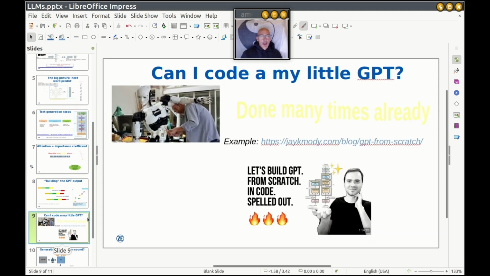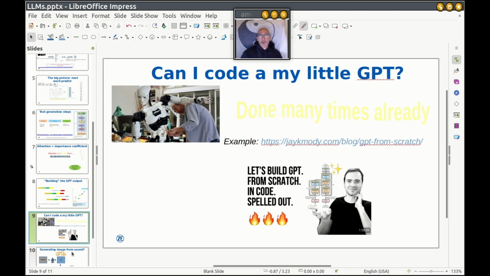By the way, can I make my own GPT, a little ChatGPT, with a transformer? Of course, it was done many times already. Here I have a link as an example. I will also add it in the description. That's a very interesting video that I advise you to watch on YouTube, much longer than this one, with just an introduction. But it's very possible. You can learn how this really works in depth by coding it yourself.